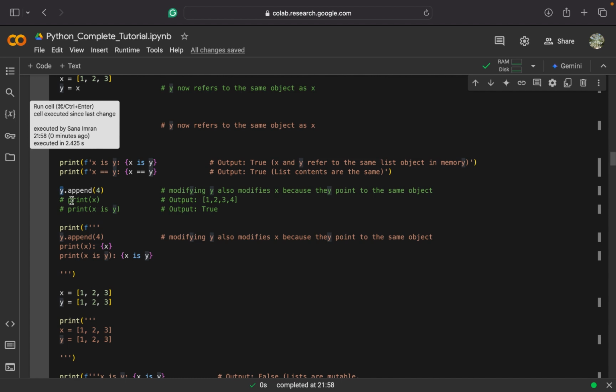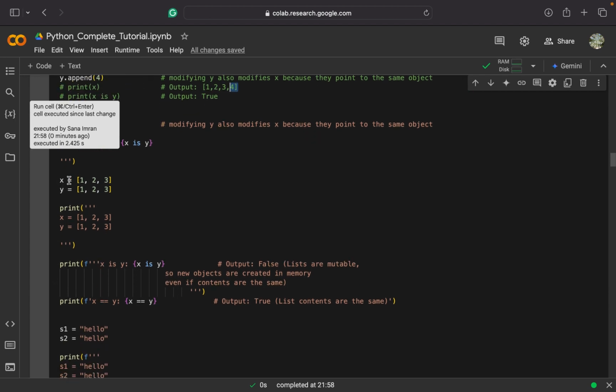Both will update the same list. So here, after appending a value using y, if I print x, x will also show me a list where 4 is appended to the previous list. So if I check x is y, it will return true.